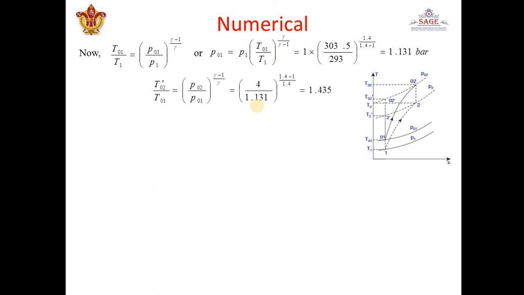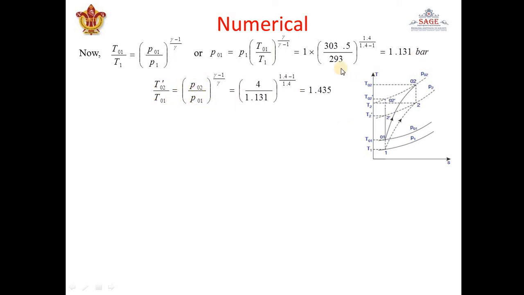Okay. Now if we apply the formula between total values, stagnation values between 01 and 02, we can write in between 01 and 02 dash, T02 dash by T01 is equal to P02 by P01 to the power gamma minus 1 by gamma. Again here P02 is given in the question, 4 bar.